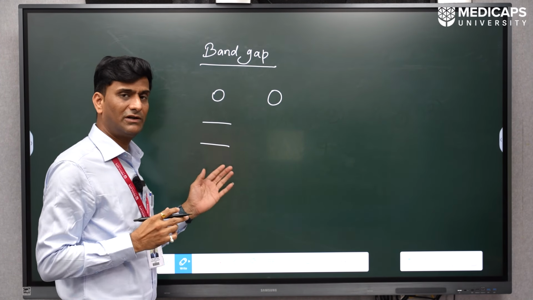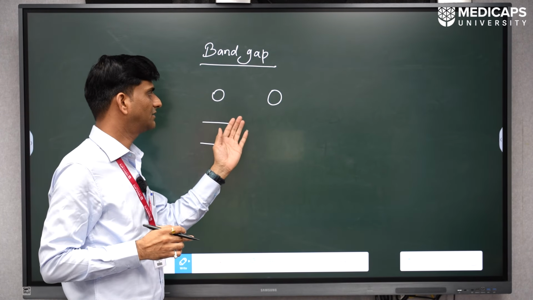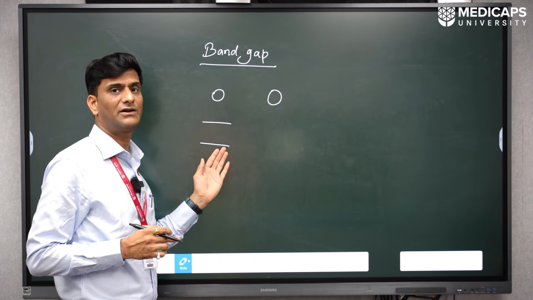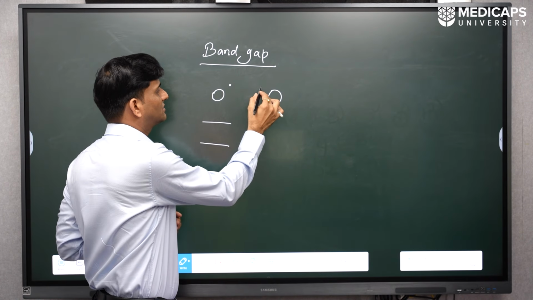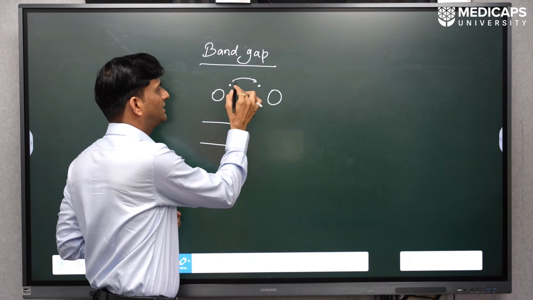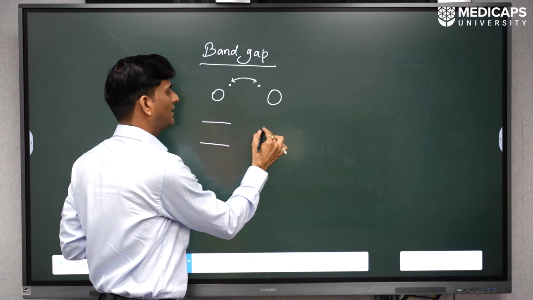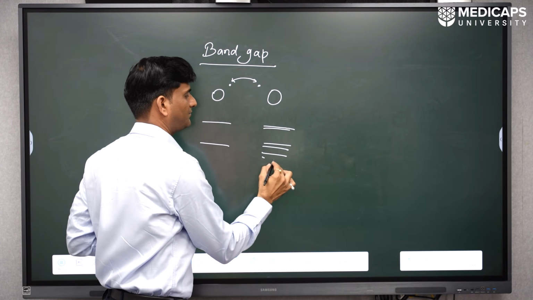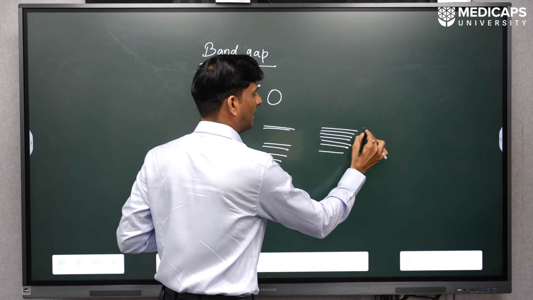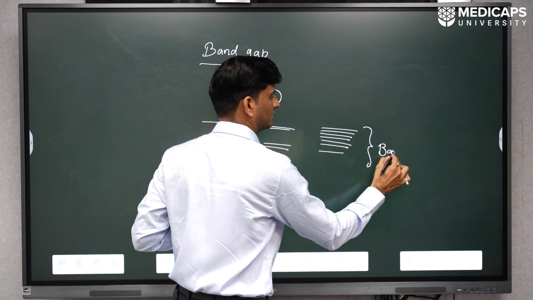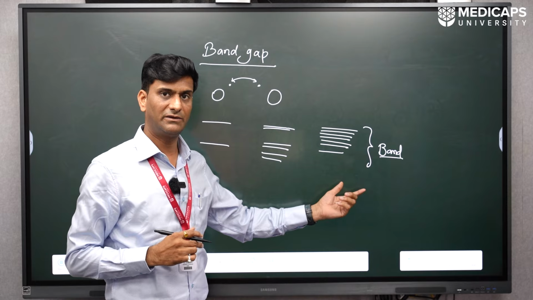Now in solids we know there are n number of atoms. So when another atom comes into contact with this atom, the energy levels are no more discrete. The outermost electron of this atom and the outermost electron of the other atom interact with each other, and in this way the energy levels are merged. For n number of atoms, these energy levels look like a band. This is how band formation takes place in solid materials.